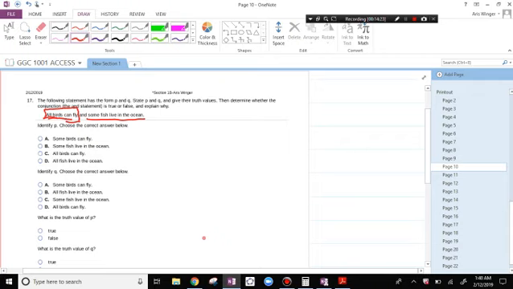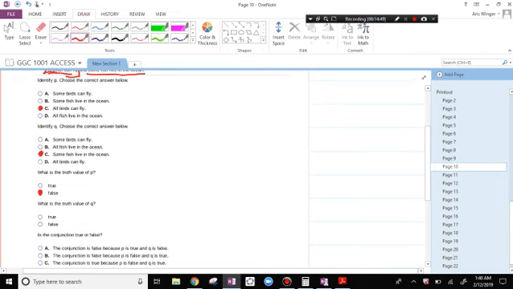But we know that there are some fish that live in the ocean. The first statement is, all birds can fly. Q is that some fish live in the ocean. The truth value of P is false. The truth value of Q is true. Some fish do live in the ocean.